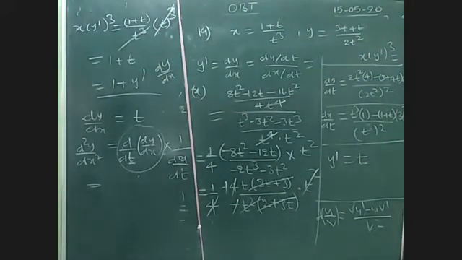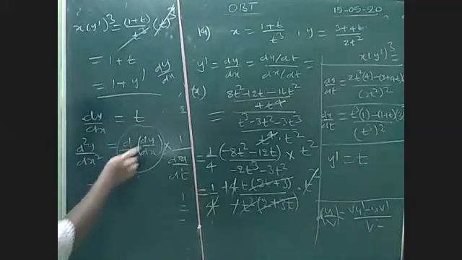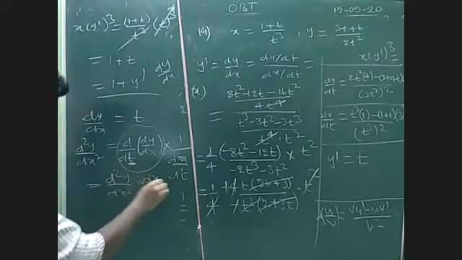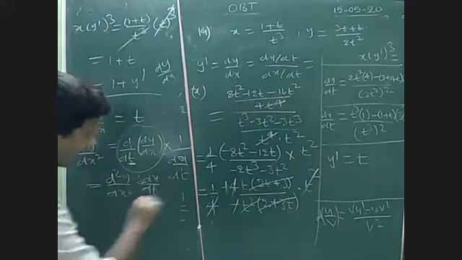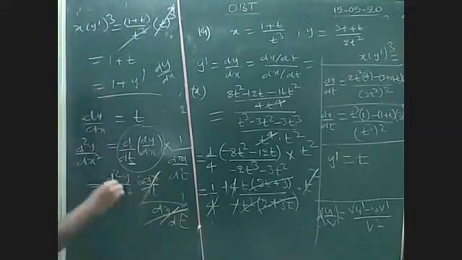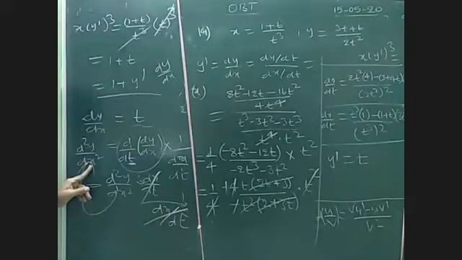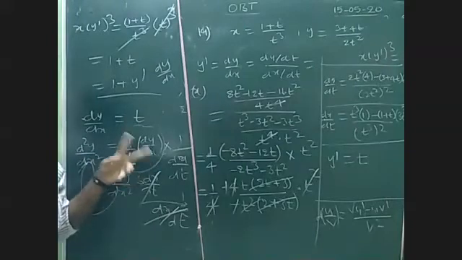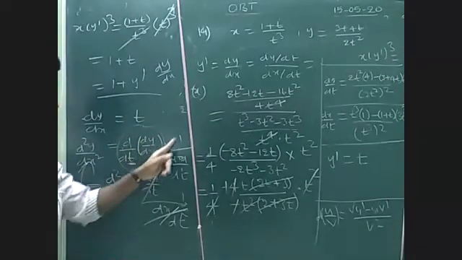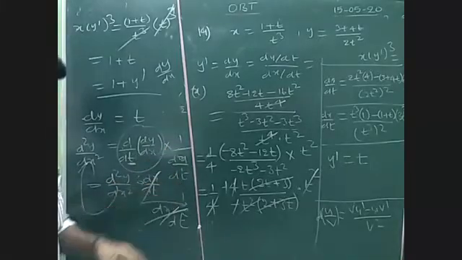Okay. We are going to get d square y by dx square into, with respect to t, this x is dx by dt. Already 1 by dx by dt is there. It gets cancelled, again we got the same. So this d square y by dx square can be written as d by dt of dy by dx into 1 by dx by dt.